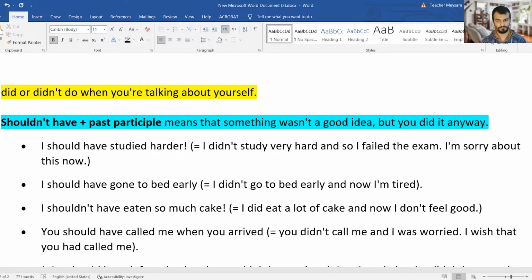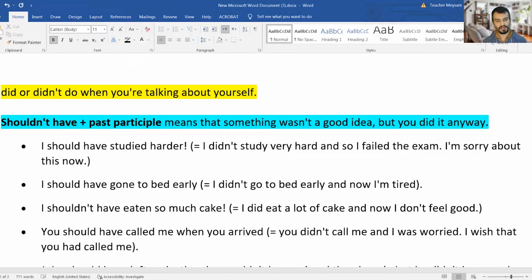For example, I should have studied harder. I should have studied harder, but I didn't. It means that I didn't study very hard, and so I failed the exam. I am very sorry, truly sorry about this now. I had the opportunity. I could study harder, but I didn't. Which means that studying hard, studying a lot was a good idea, but I didn't do it.